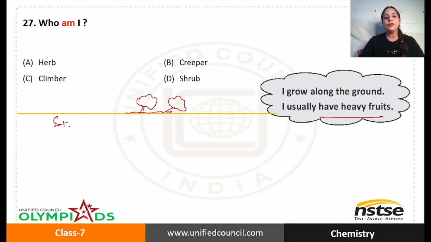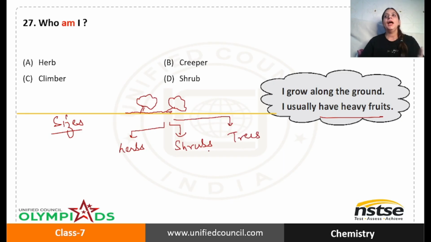I have already told you that on the basis of size, we can classify plants as herbs, very short, with a green stem and only few branches; shrubs, bigger than herbs, with branches arising from the base; and trees, very long, woody, with a trunk and many branches.